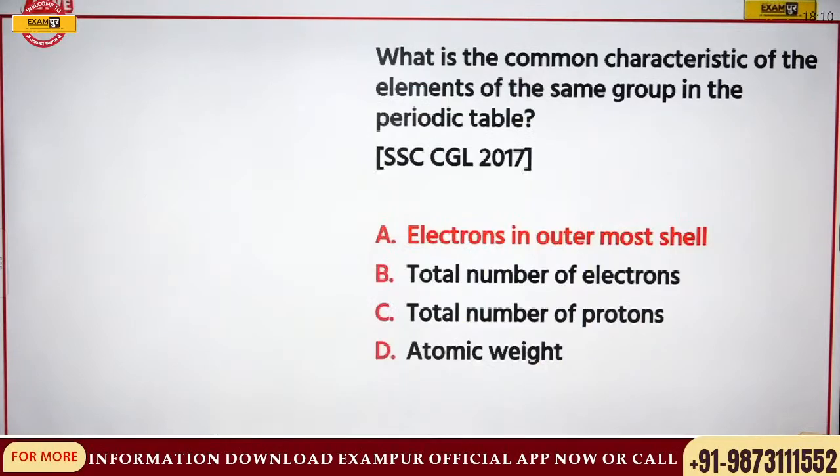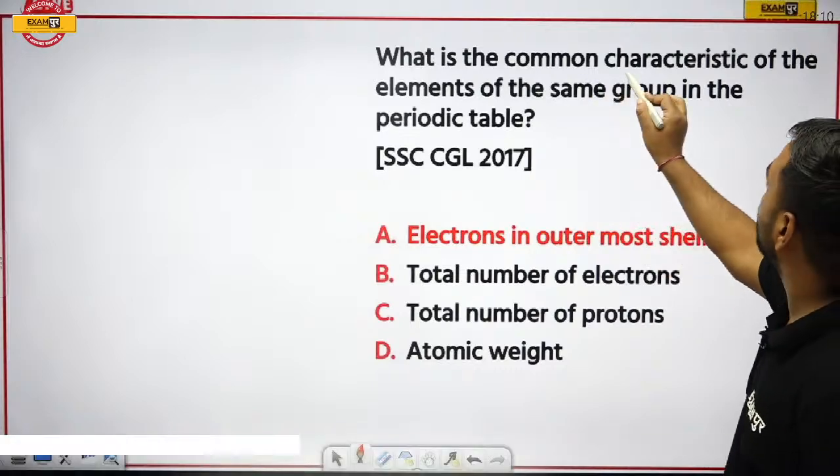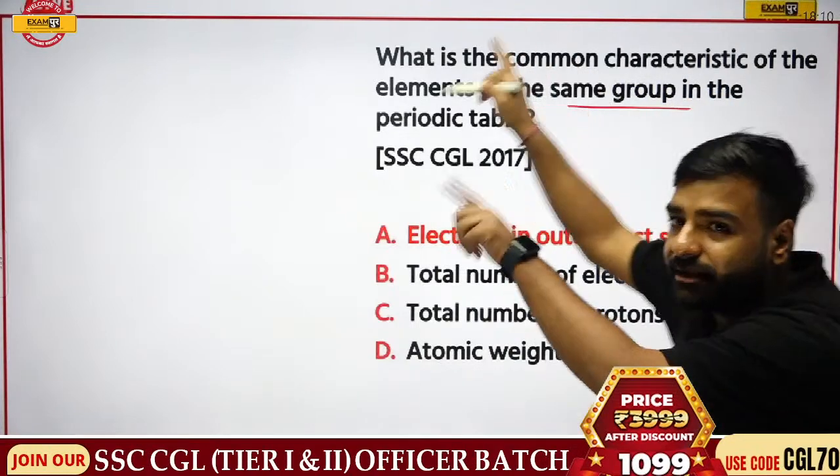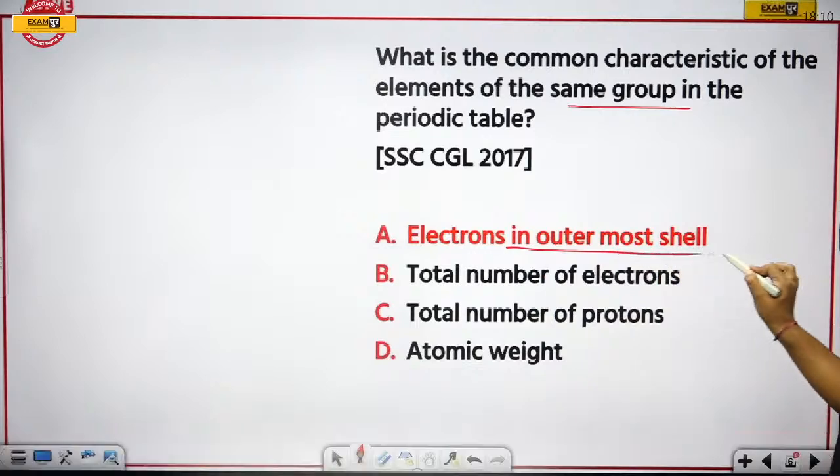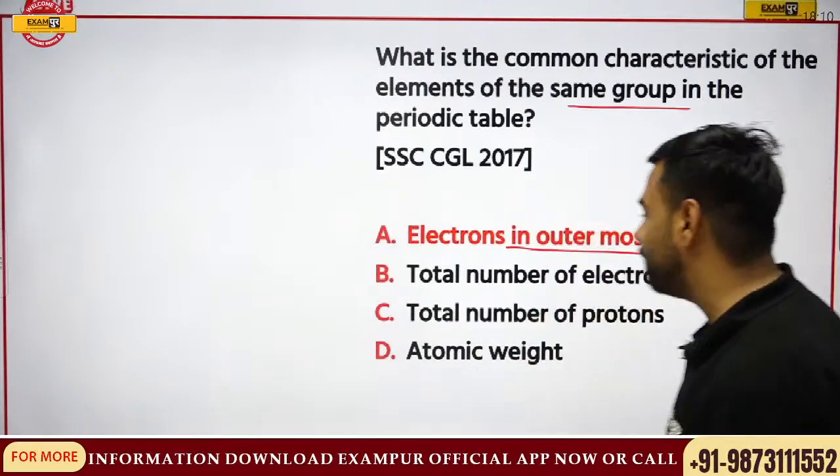So our question was what? Our question was, what is the common characteristic of the elements of the same group? Same group will have the same number of electrons in the outermost shell. Simple. Let's move forward with the next question.